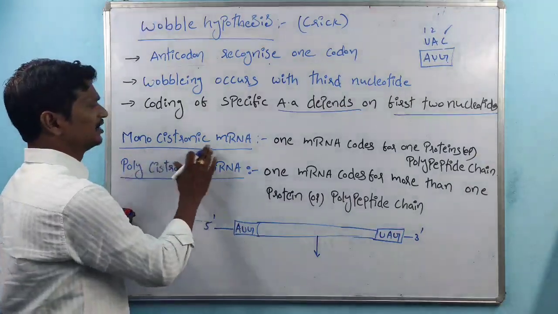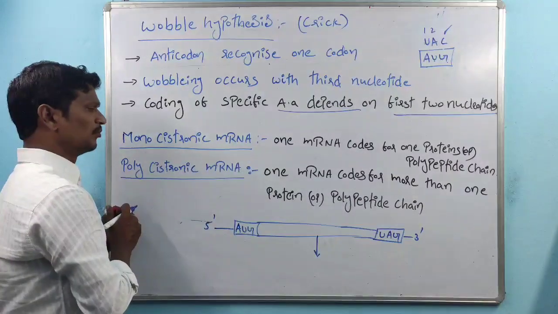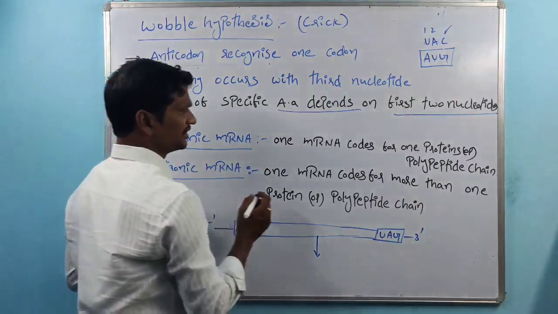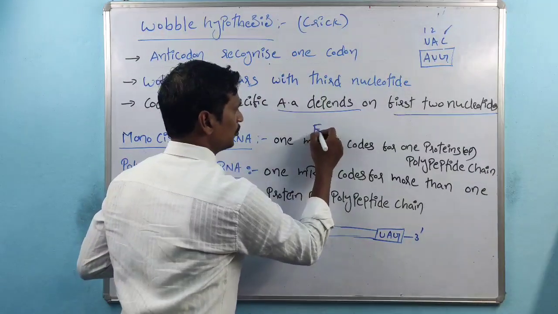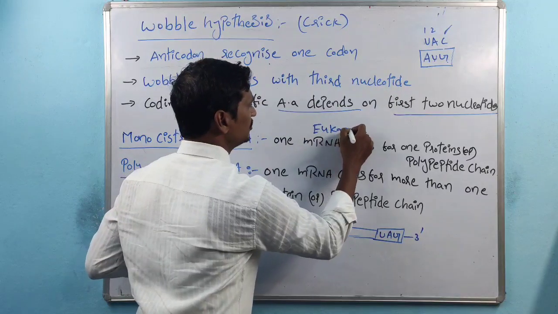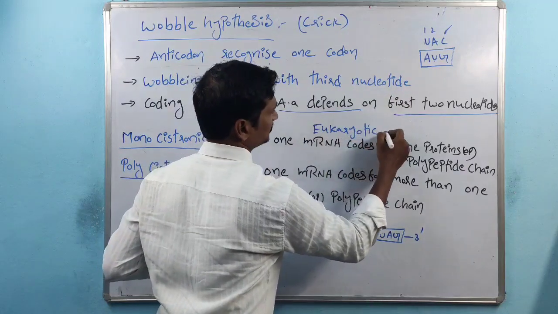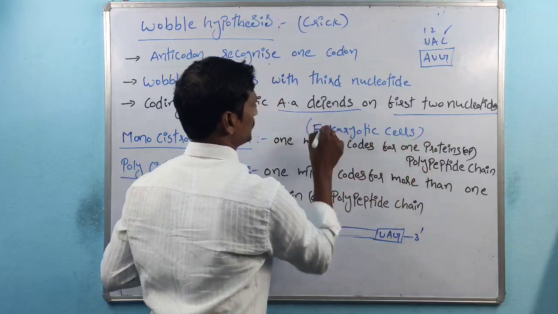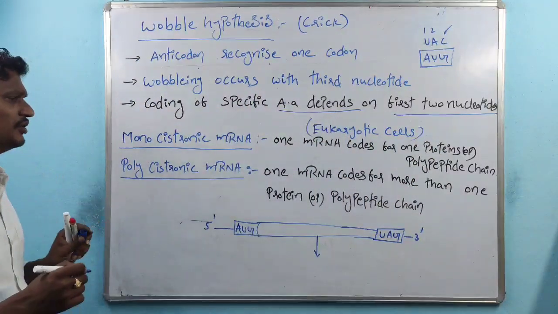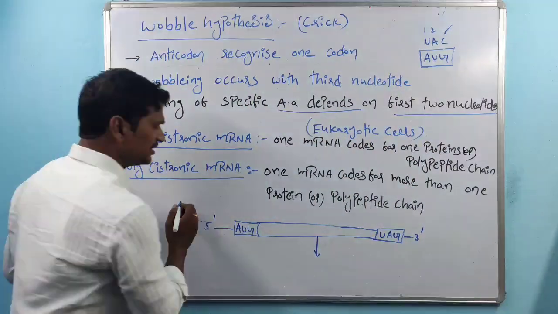So that is about monocistronic mRNA. Monocistronic mRNA is seen in eukaryotic cells.